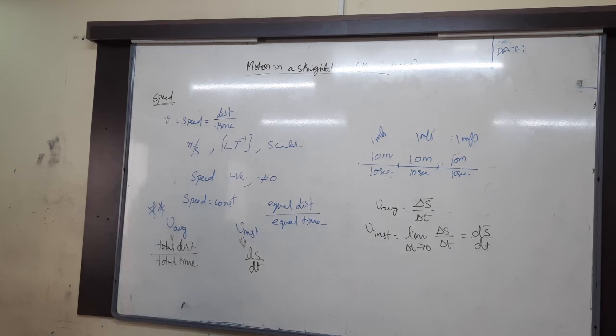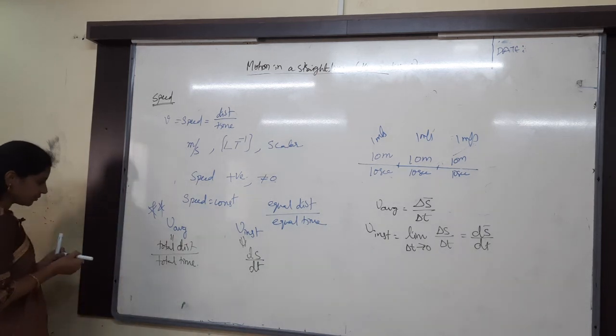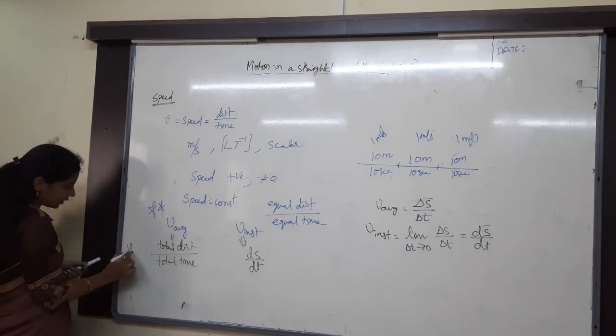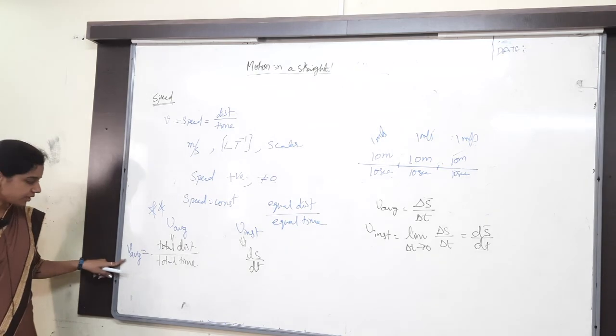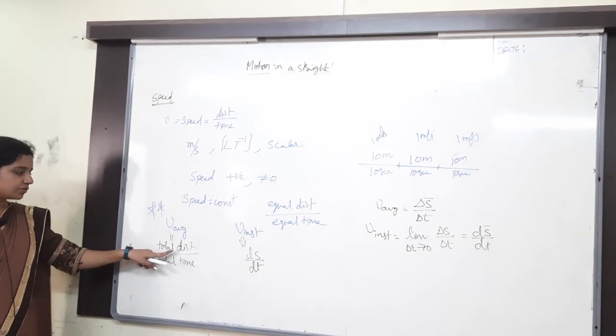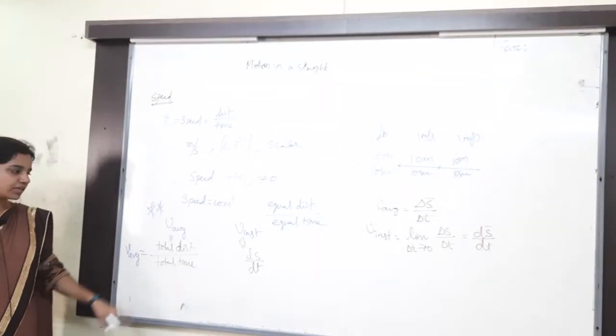The total distance traveled by the body in total time. Write this formula: V average equals total distance by total time.